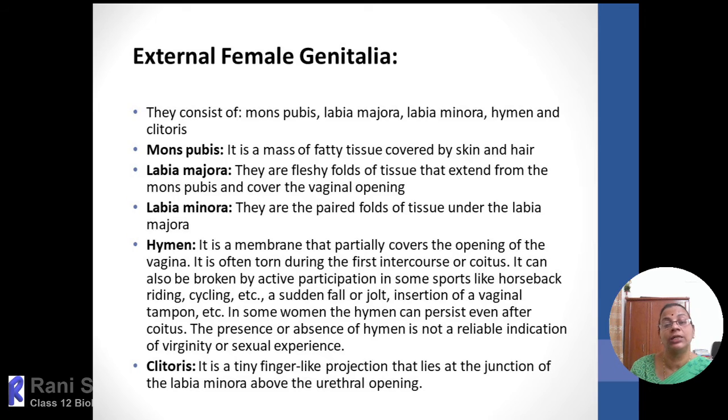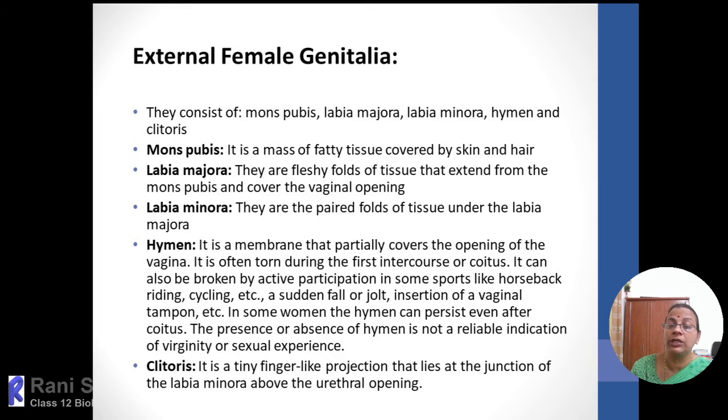These two openings are overlapped by two pairs of lip-like structures: a small, inner pair called the labia minora, which are paired folds of skin, and they are covered by the major lip-like structures, the labia majora.